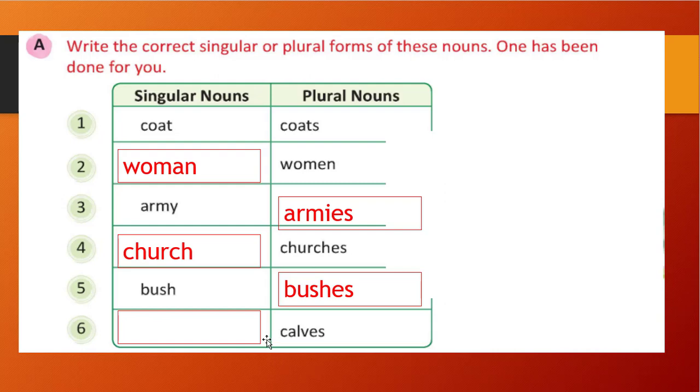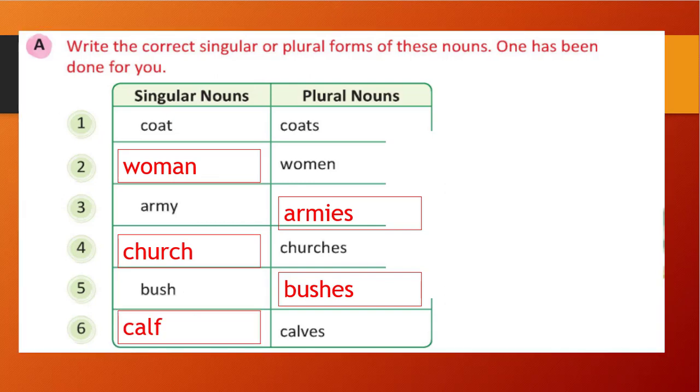So here calf will be the correct answer, because now we are going in the opposite direction. We are changing plural to singular. If F is given in singular form, then we add VES to convert to plural form, right? So now we have a plural form and we need to go to singular form. So we are going in reverse. So if V is given, we will remove that and we will add F. So the correct answer is calf.